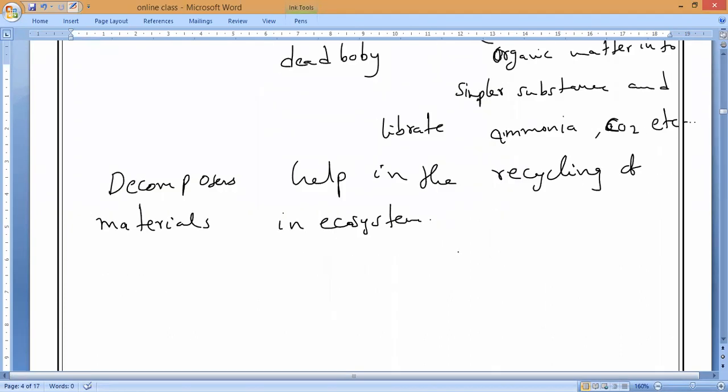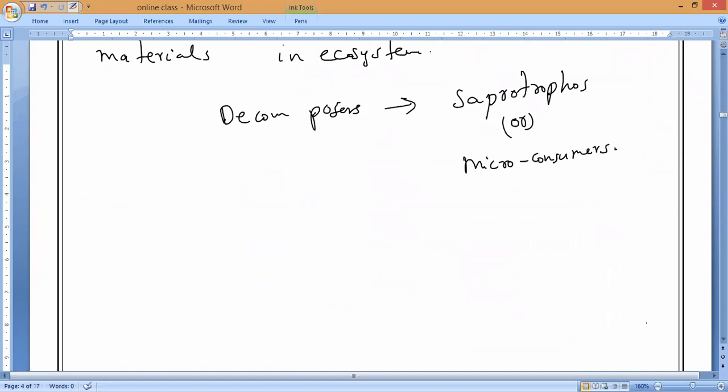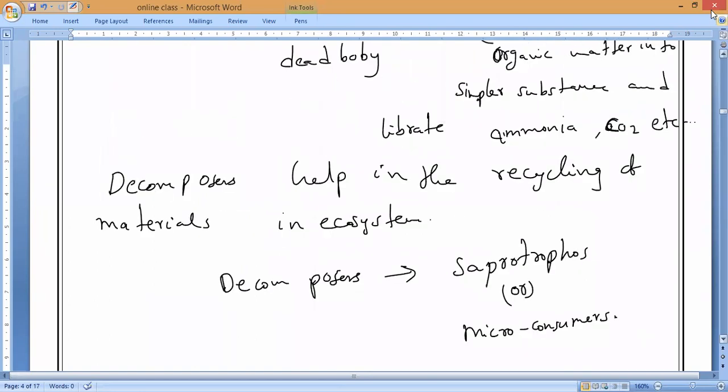Also, what is another name for micro consumers? Anybody? Decomposers are also known as saprotrophs, or micro consumers. They are very small in size, correct? So that is why we call them micro consumers. So this is all about decomposers. Hope you all understand. I think nobody has any doubt.